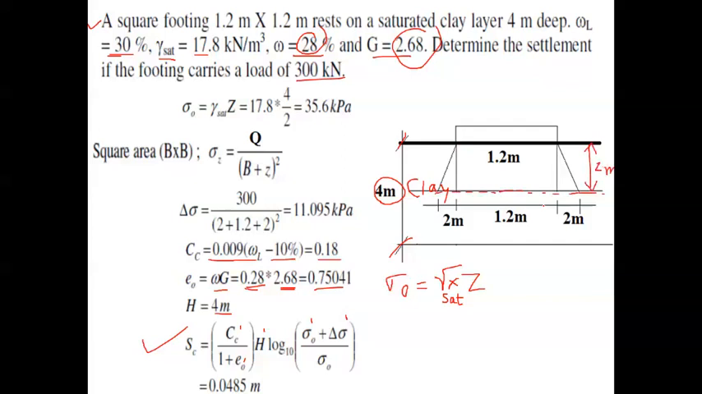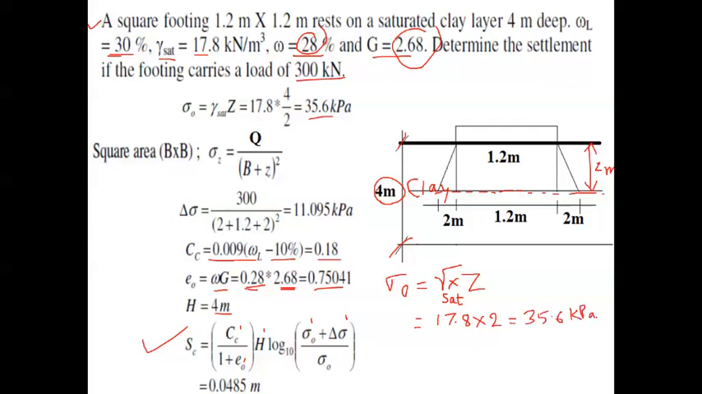Z will be equal to 2 meter, and gamma saturated value is 17.8 into 2 meter. So the answer will be around 35.6 kPa. So this is nothing but the initial overburden pressure or surcharge pressure. So it's 35.6 kPa, kilonewton per meter square.